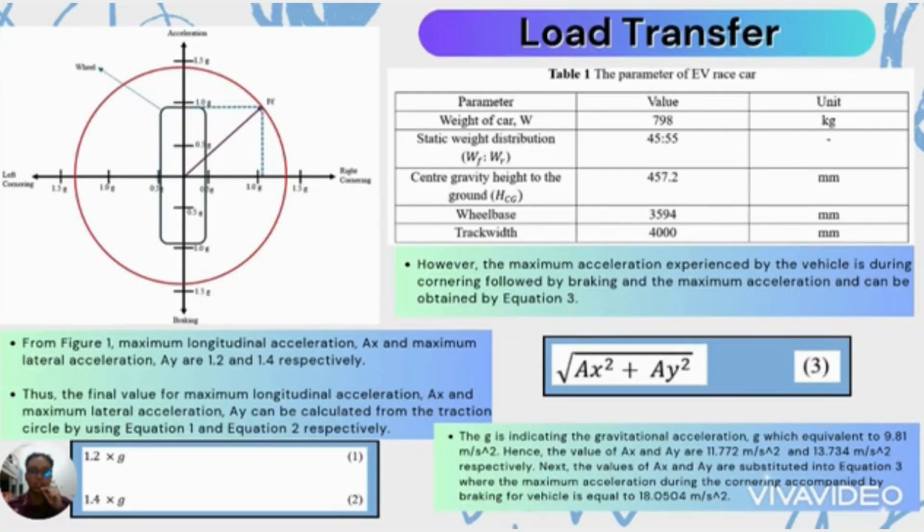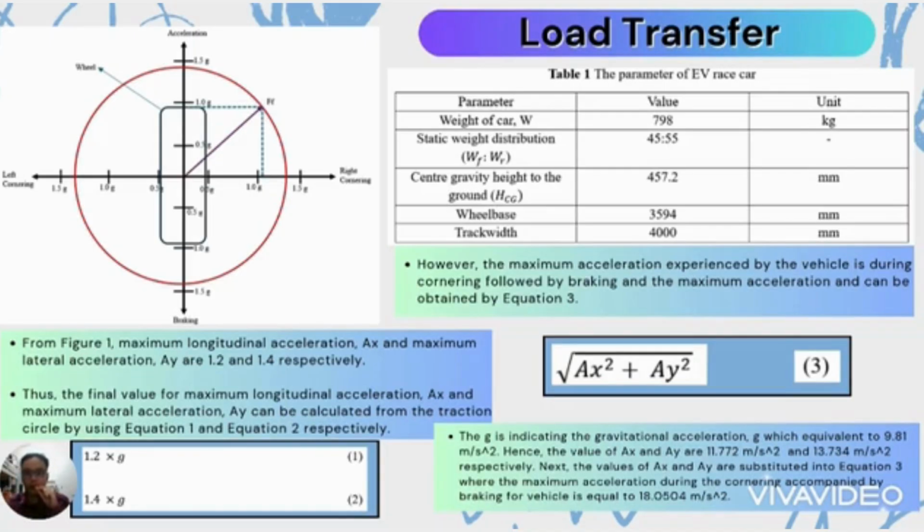For the load transfer calculation analysis, I use the traction circle theory that can be shown in figure 1. From the traction circle shown in figure 1, we can identify the maximal longitudinal acceleration ax and the maximal lateral acceleration ay are 1.2 and 1.4 respectively. Hence, we can find the final values of ax and ay by using equation 1 and equation 2 respectively.